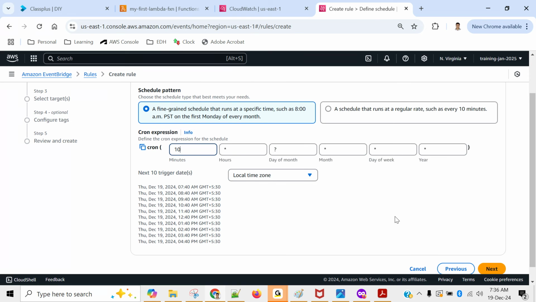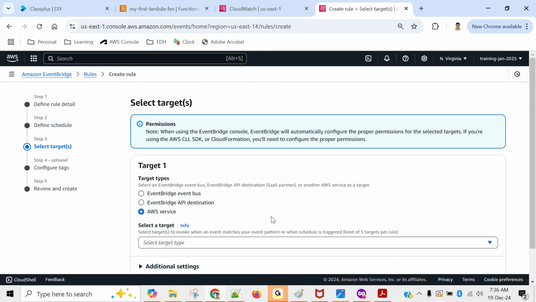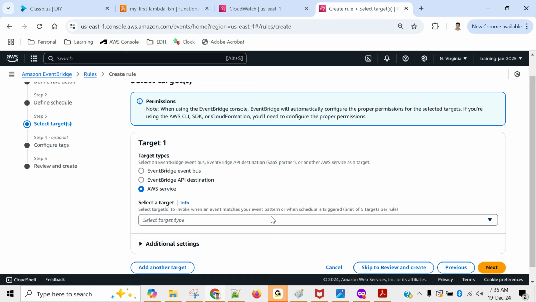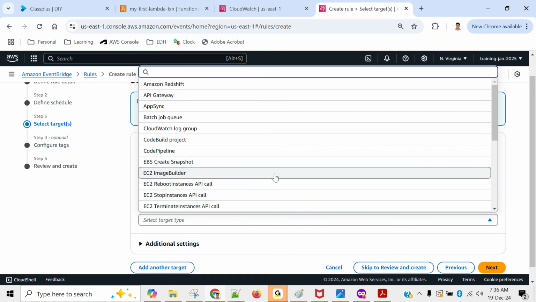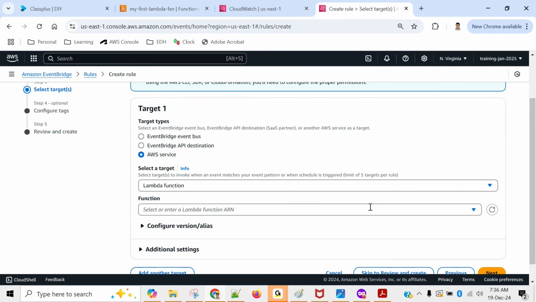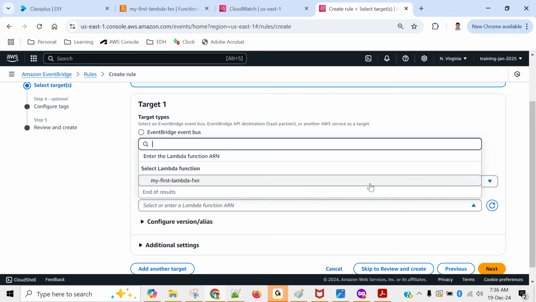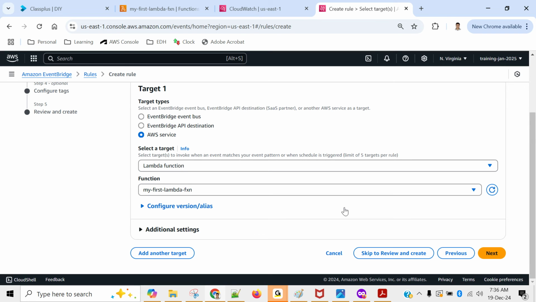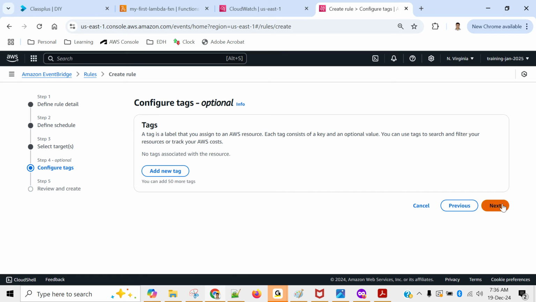So we will click on next. We have to do a few more things. Target on this schedule: what we want to do? My target is the Lambda function. So select target as Lambda. Search Lambda function. It will display the Lambda function. Select from the list. Only one Lambda is there, so there is no confusion. Additional settings: do you want to pass some input? You can do that. So click on next. Tags are not required. Next.